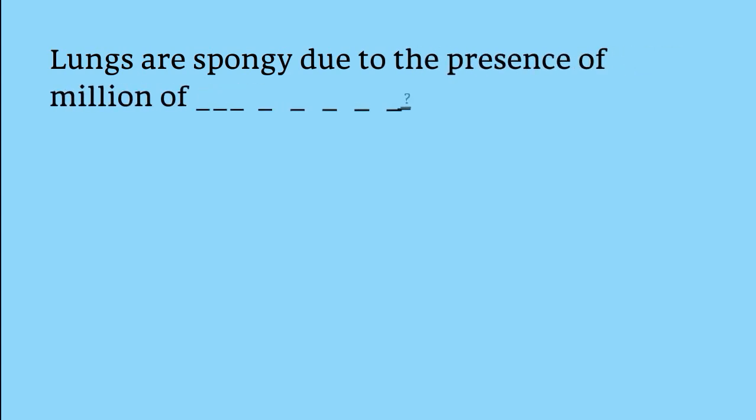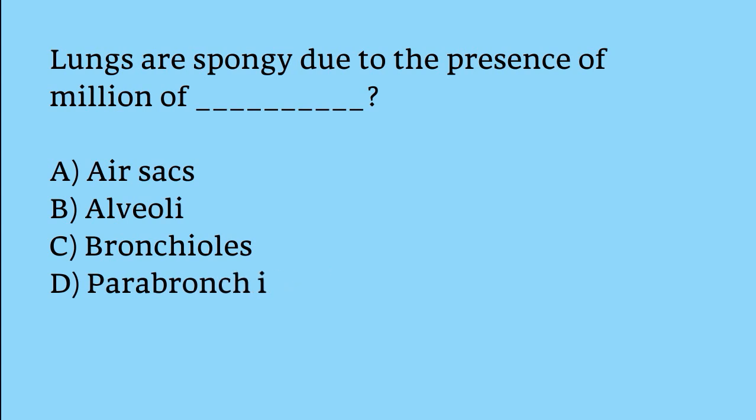Lungs are spongy due to the presence of millions of air sacs, alveoli, bronchioles, bronchi. The correct answer is option B. Lungs are spongy due to the presence of millions of alveoli.